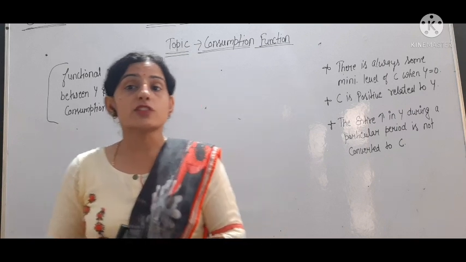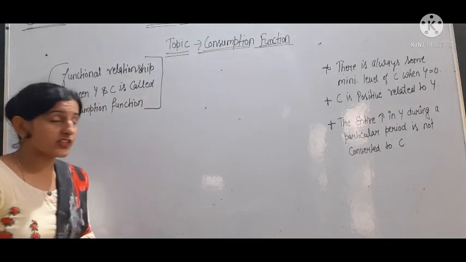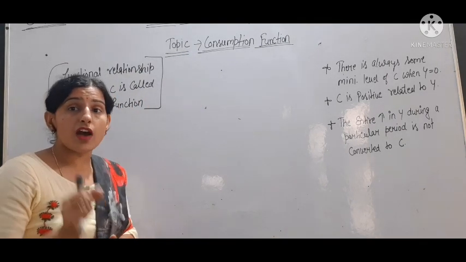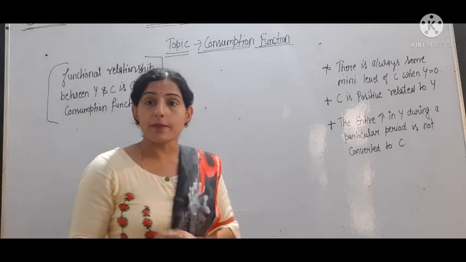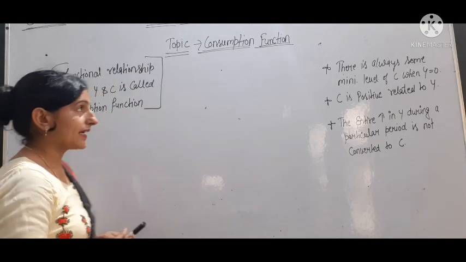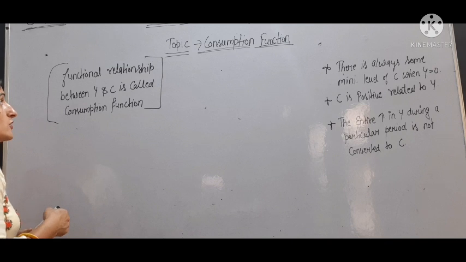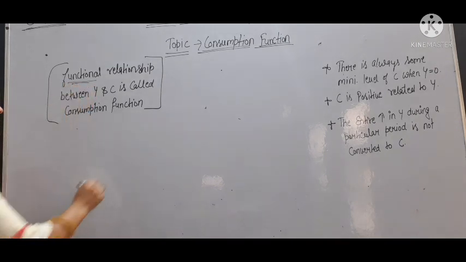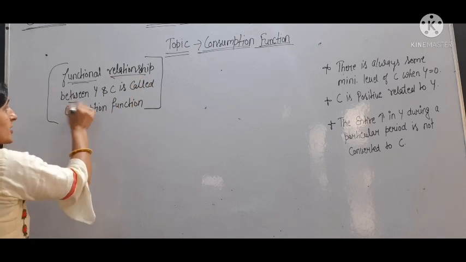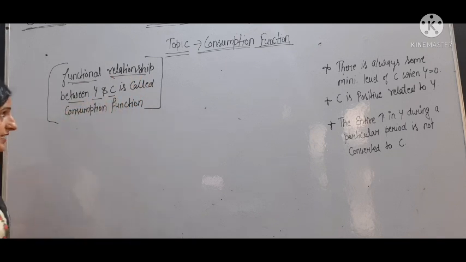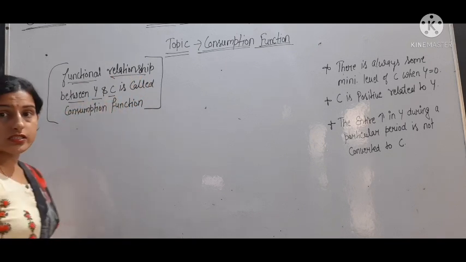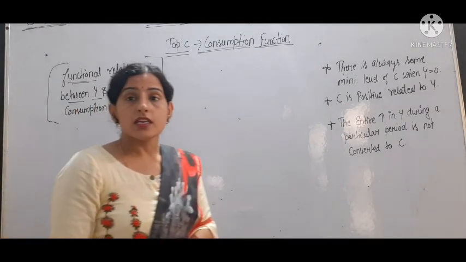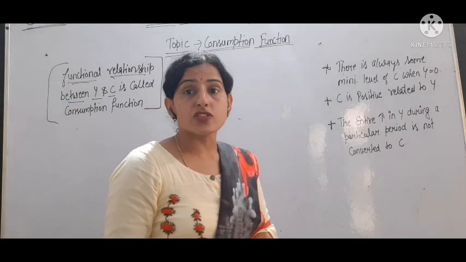So now we will talk about the consumption function, as consumption is a very important element in aggregate demand. Okay. So this consumption function mainly gives the functional relationship between Y and C. It is called consumption function. So what is consumption function?